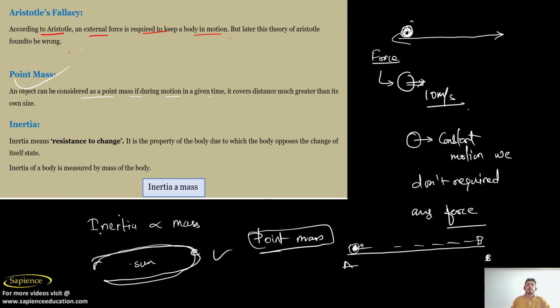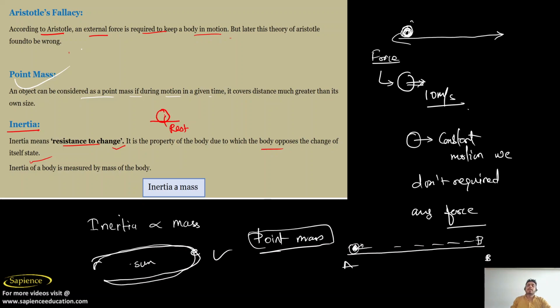Now let us consider inertia. What is inertia? Very important. Inertia means resistance to change. This is the property of a body due to which a body opposes the change of its state. For example, an object is at this position, and it is at rest.